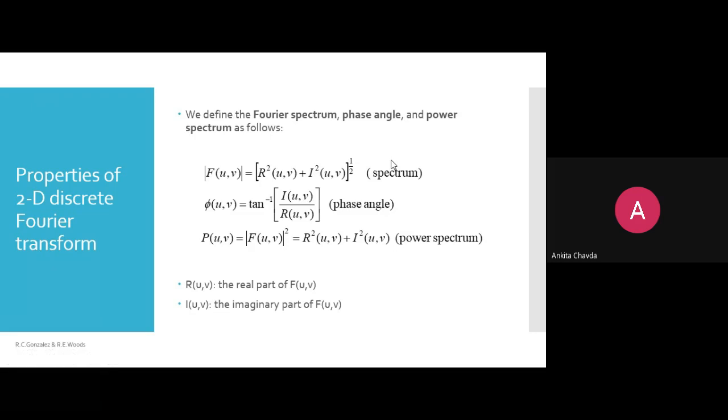So it is just R squared(u,v) plus I squared(u,v). R(u,v) is the real part of your F(u,v), and I(u,v) is the imaginary part of F(u,v), right?